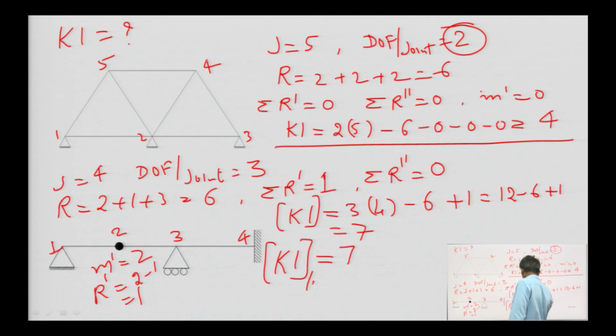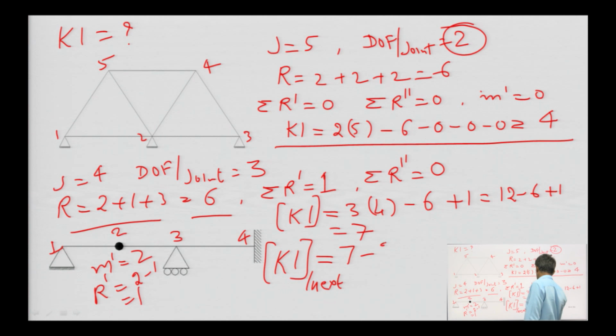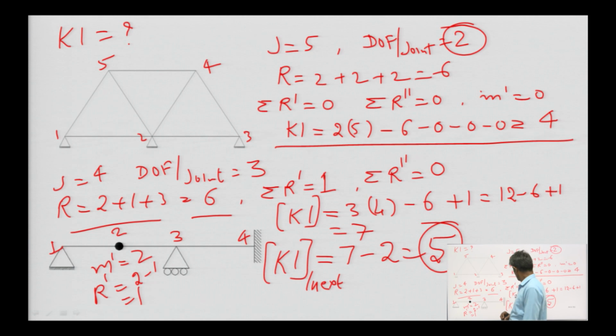I am writing it as inextensible. So, the number of members will be subtracted. 1 member here, 2 members here. So, 7 minus 2, that will be 5. So, if the members are inextensible, then the kinematic indeterminacy is going to decrease by 2, that will be 5.